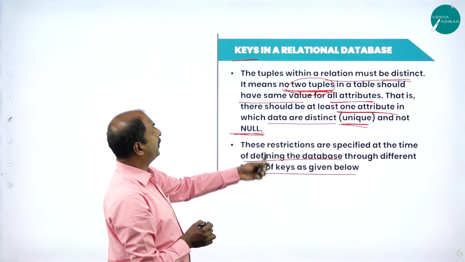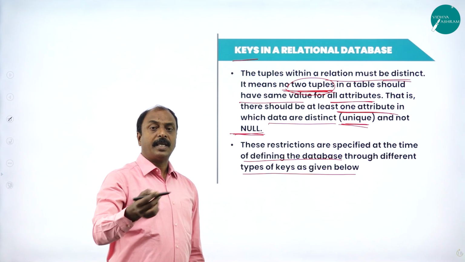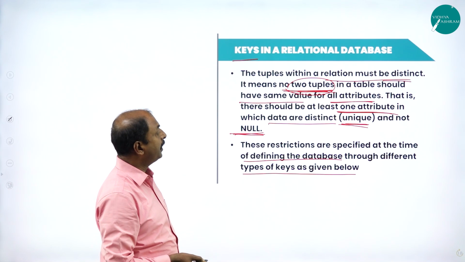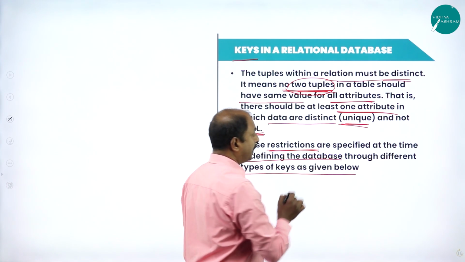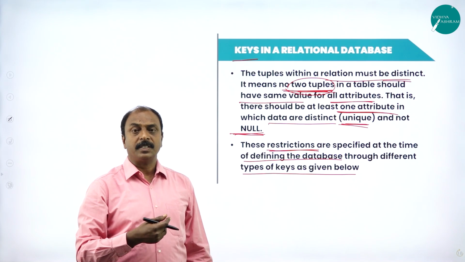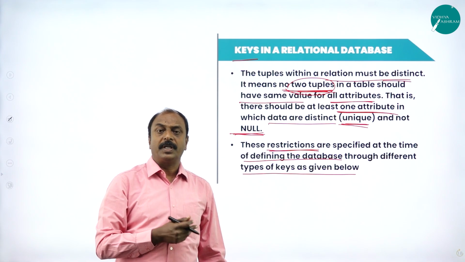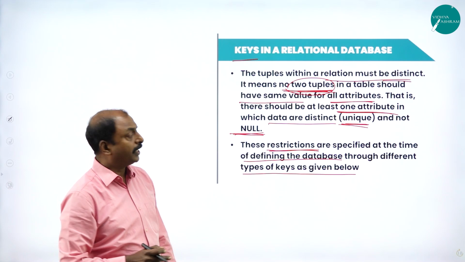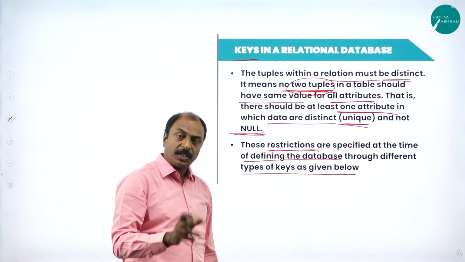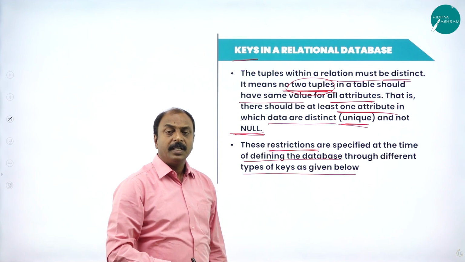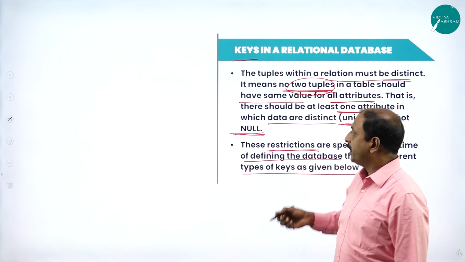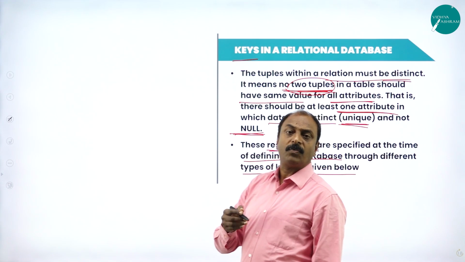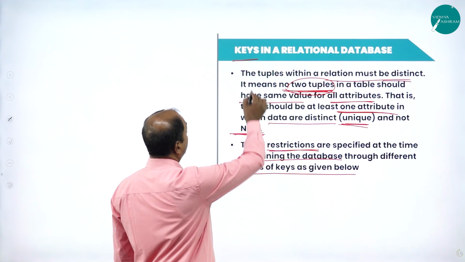See, these are keys. What are the keys here? The keys are used to provide restrictions to the database, as we have seen in the previous slide about database constraints. Constraints are nothing but restrictions or limitations. The restrictions and limitations can be applied to a database with respect to a number of columns with the help of keys.